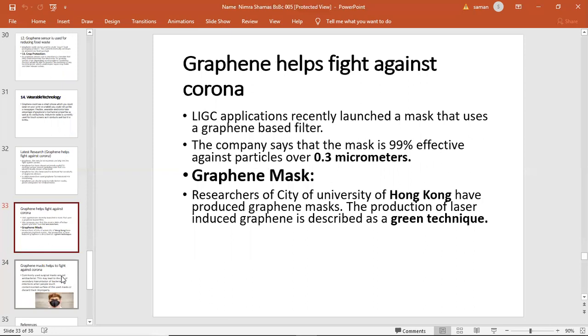Graphene helped to fight against corona. LIGC Applications recently launched a mask that uses a graphene-based filter. The company said the mask is 99% effective against particles as small as 0.3 micrometers. Graphene mask: researchers at City University of Hong Kong in China have produced a graphene mask. The production of laser-induced graphene is described as a green technique. These are the masks that are used to protect us through an antibacterial process.